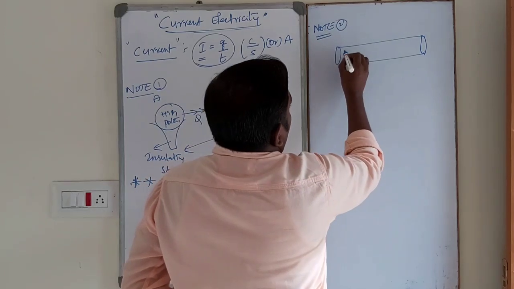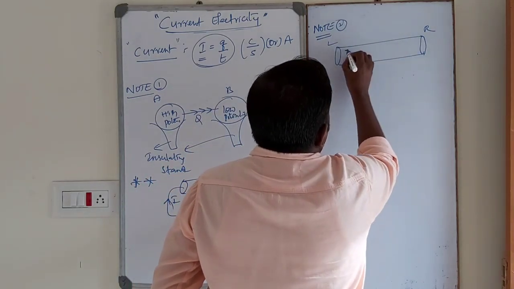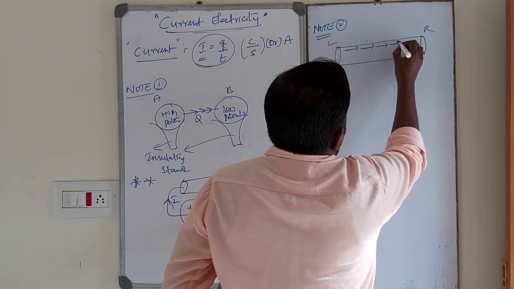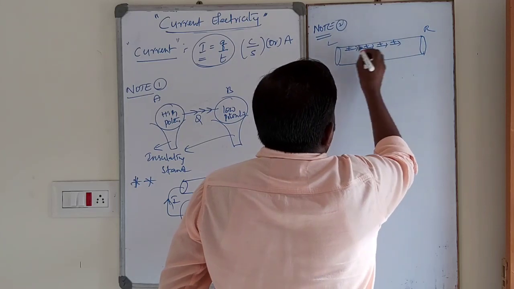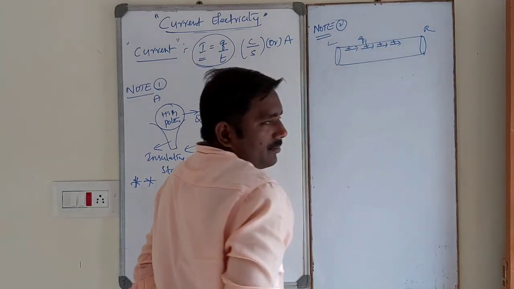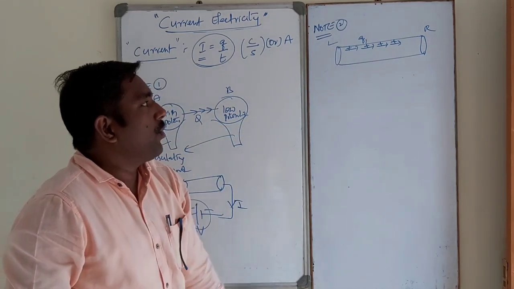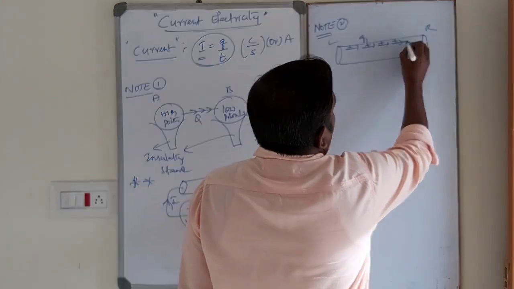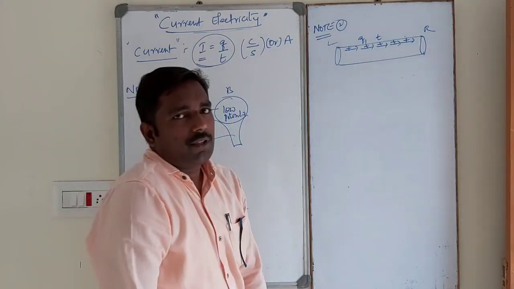In this conductor, positive charges are moving from left to right, that is in the forward direction. These are the positive ions moving from left to right. The total charge of positive ions is Q1 in a time interval T.